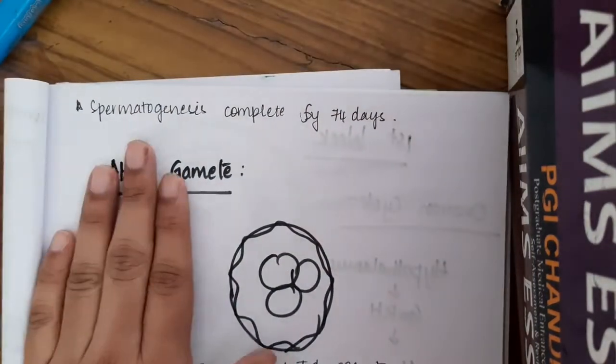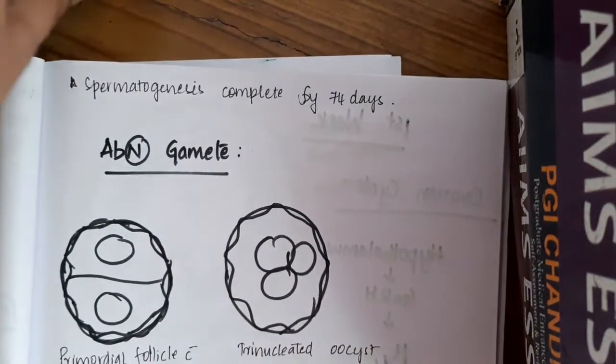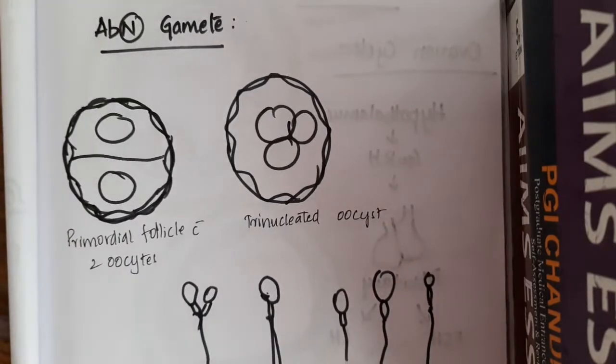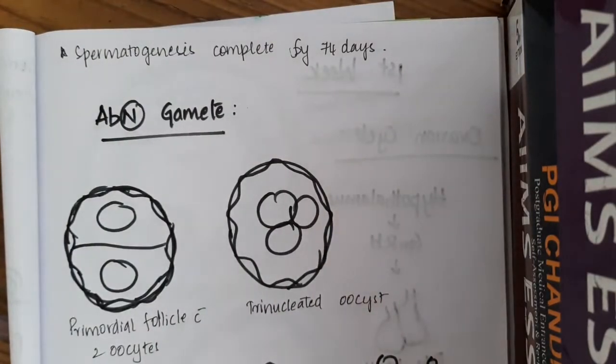For spermatogenesis to complete, it takes 74 days. It begins at puberty, and all the divisions of the sperm, meiosis 1 and meiosis 2, are completed. Everything is completed within 74 days, whereas in females, this division takes almost years to complete.